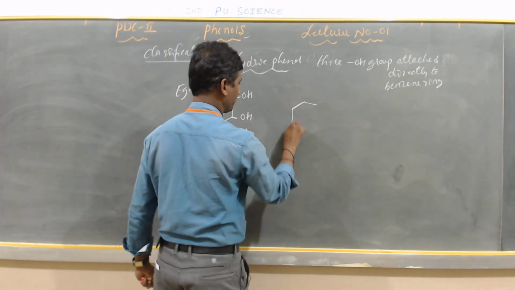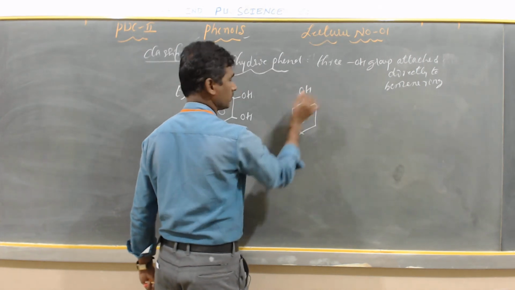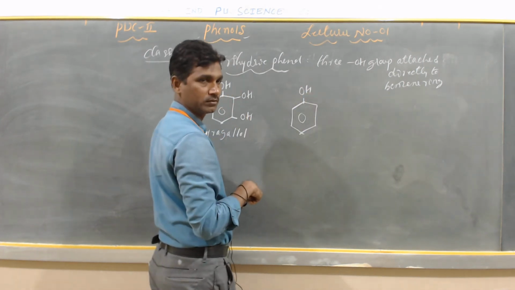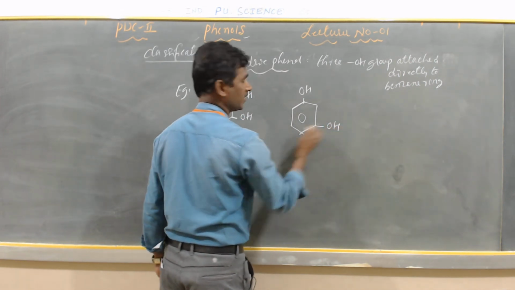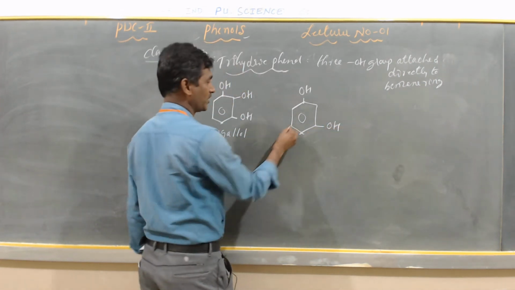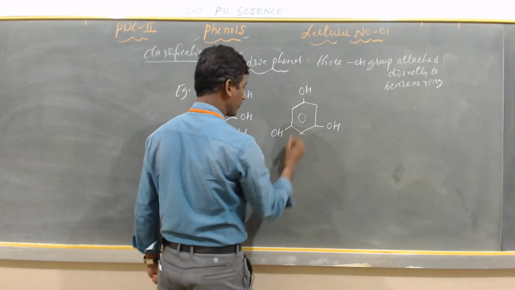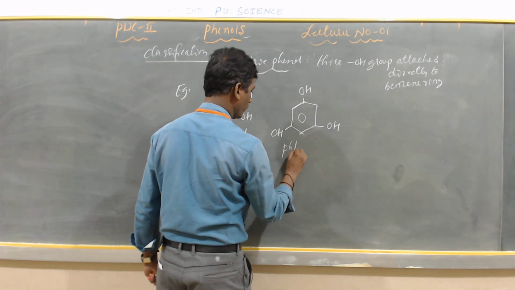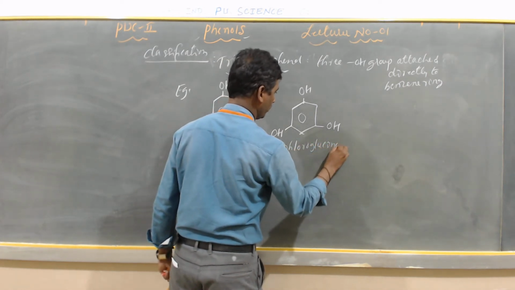Second example. This is the benzene ring. This OH is phenol. Here it is dihydric, resorcinol. If you add one more OH, it is a trihydric phenol. It is called phloroglucinol.